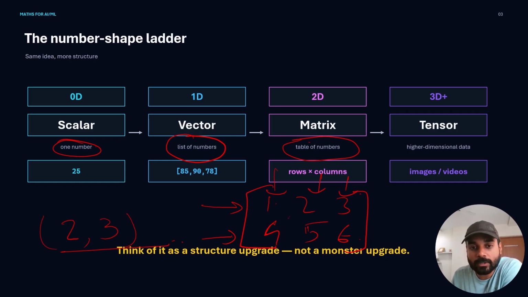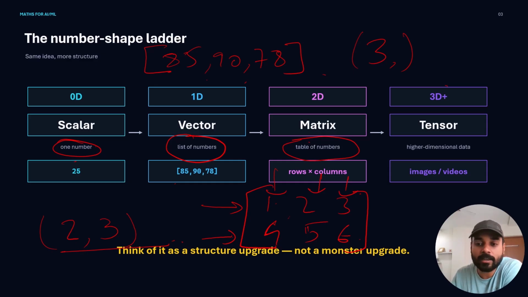A vector will look something like this. For example, over here, 85, 90, and 78. So this is a vector, and it is usually represented like this. A scalar is obviously a single number, so it will not have any shape. A tensor is a kind of matrices stacked together.